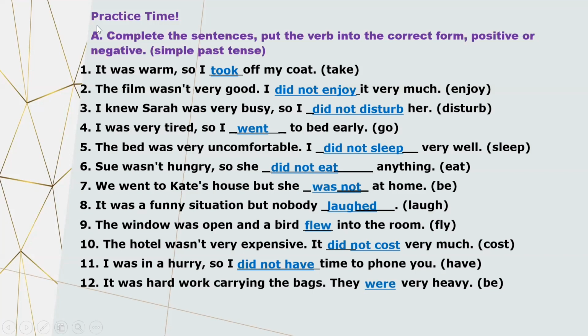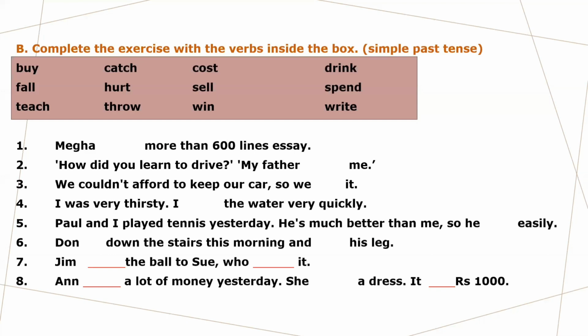Okay, let's have another one now. Here in this exercise, you see verbs in their base form are given, and you have to use these verbs, but you have to convert these verbs into their past form first. Okay, Megha dash more than 600 lines essay, right? As I told you, choose the correct word but change it into its simple past form, and then fill these gaps. So it will become Megha wrote more than 600 lines essay.